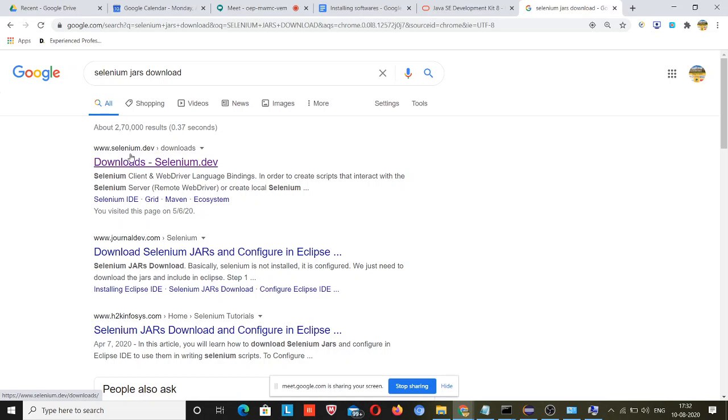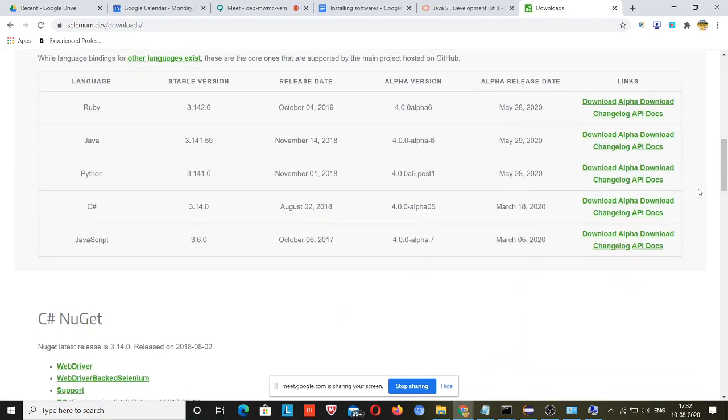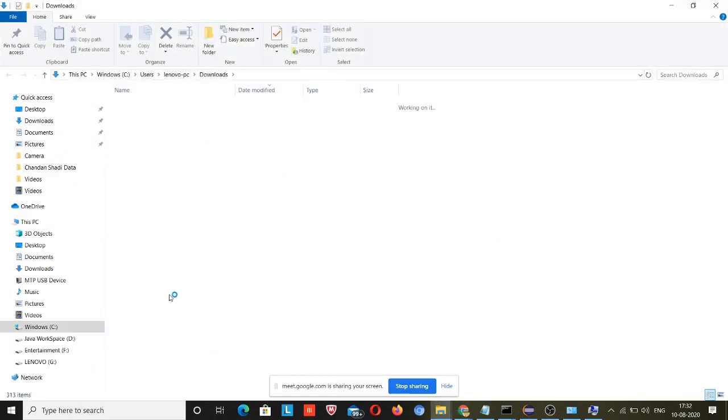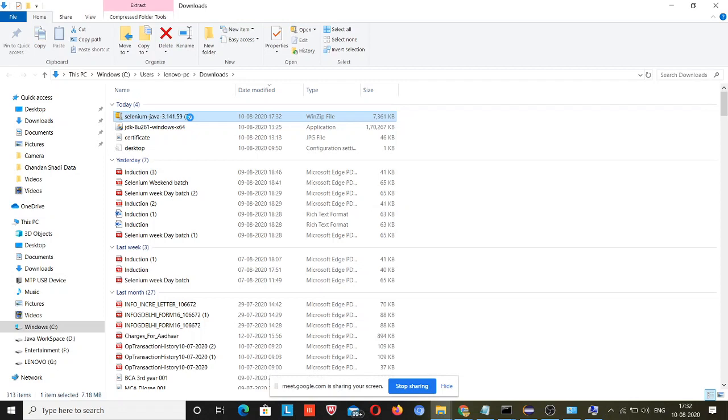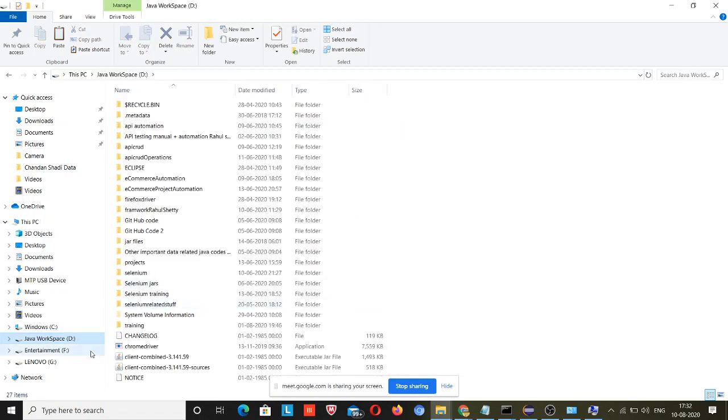This is the official Selenium website, selenium.dev. Just download that. You are working with Java, so go to the Java section. Here you need to download. There are basically 6 jars. I need to check which file has those 6 jars, so only those you will need to download. You don't need to download all of these jars, and in future when I cover the sessions on Maven, you won't need to download all those jars.